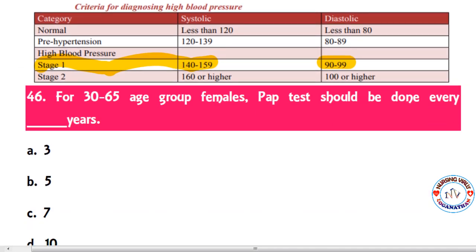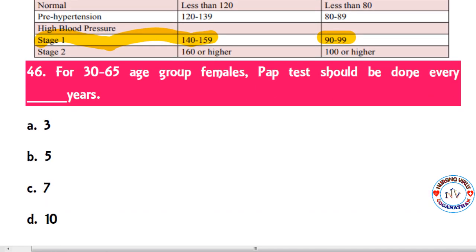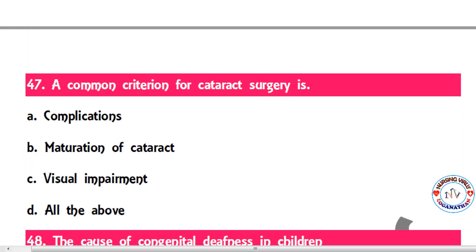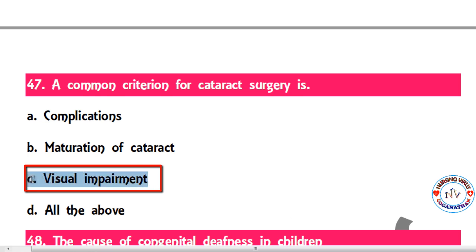So next question. For the 30 to 65 age group females, a Pap smear test should be done every dash years. The correct option is, for ages 30 to 65 years, for identification of cervical cancer, every 3 years the person can go for a Pap smear test. So next one. The common criterion for cataract surgery is complications, maturation of cataract, visual impairment, and all of the above. So visual impairment is the main reason a person can be referred for cataract surgery.